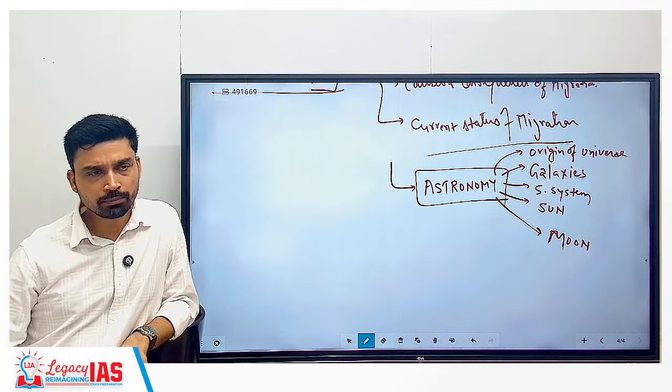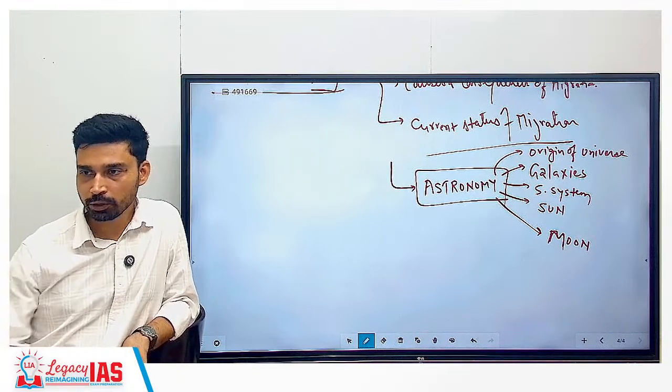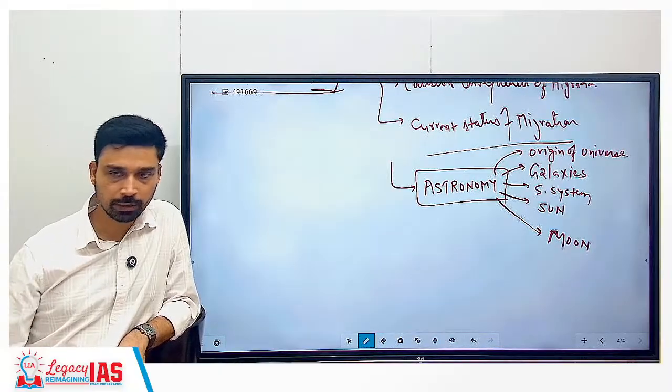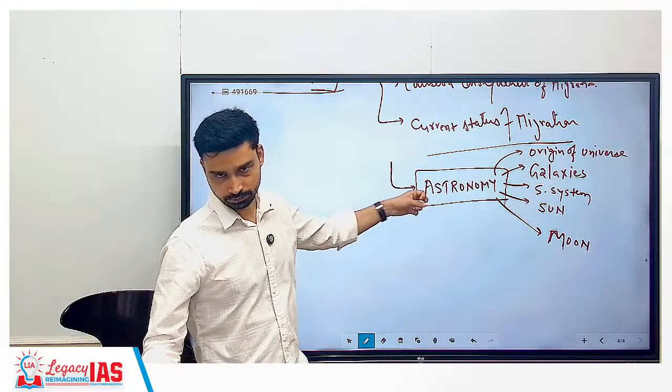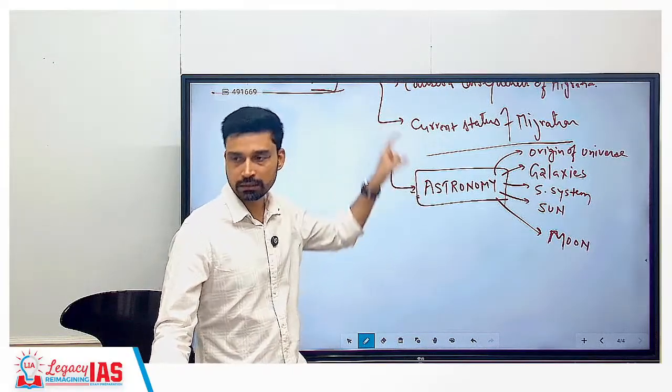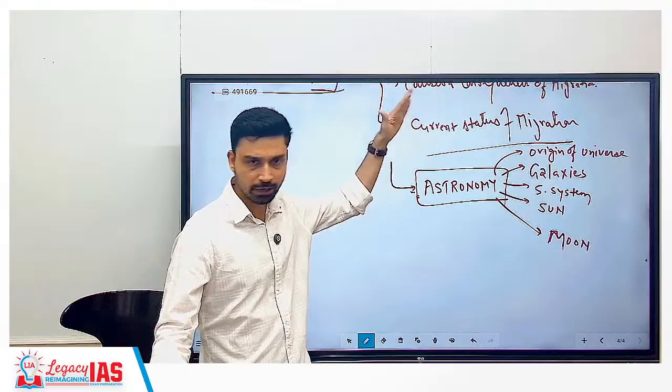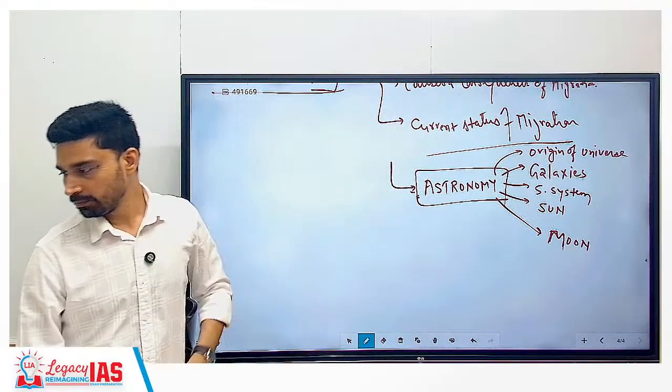I think you got a good idea about what you have to cover, what you have to study, and the importance of different parts and subject matter. In the same sequence, when you start class, we'll start with this, and then we'll start the physical geography and geomorphology, the same way we have discussed, and the entire topic will be covered.